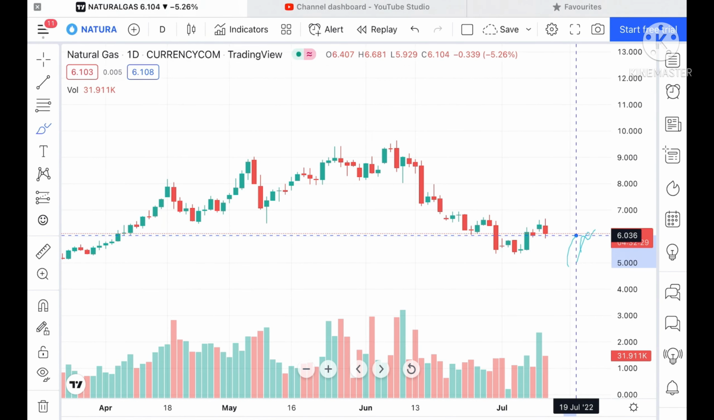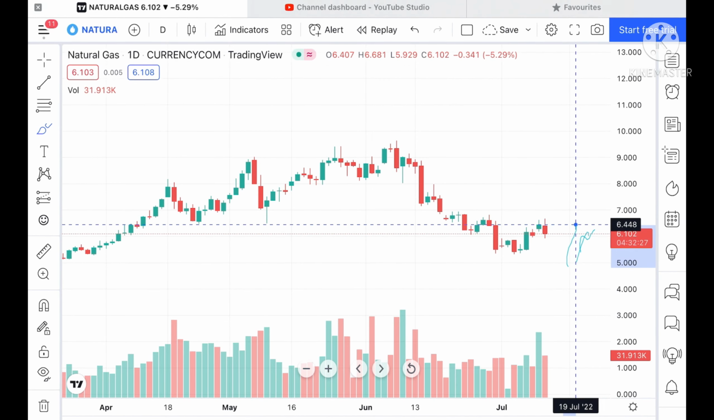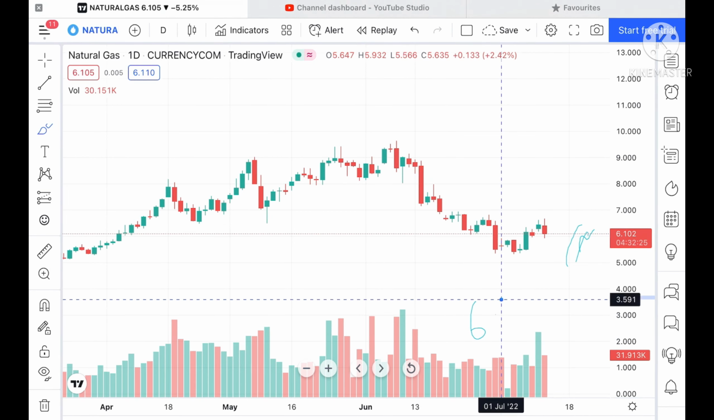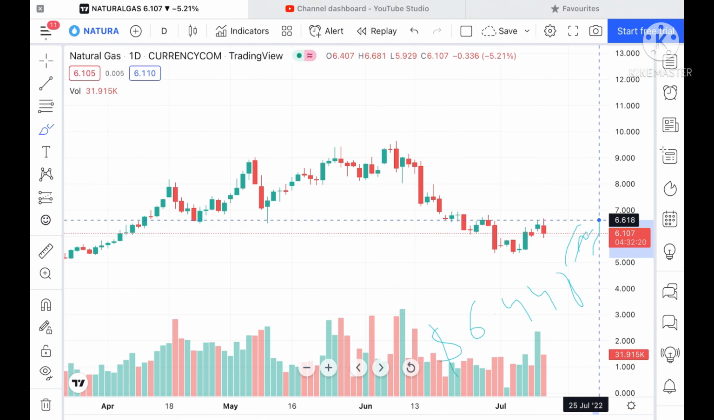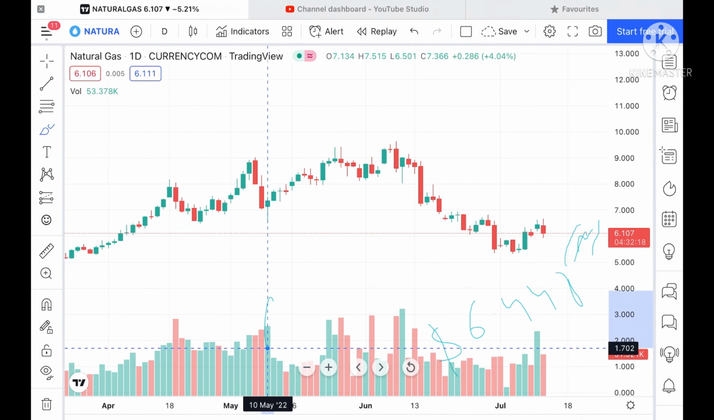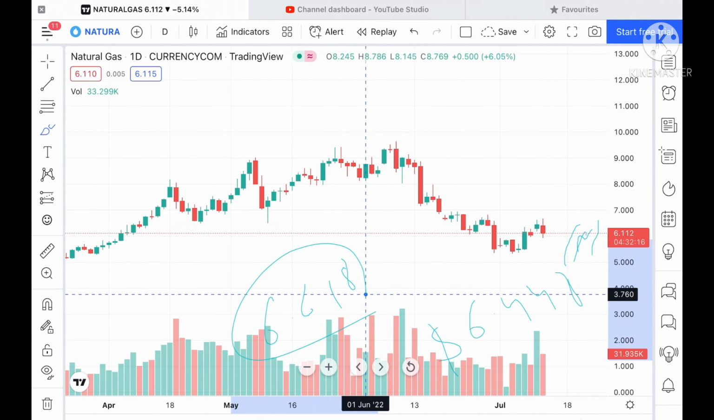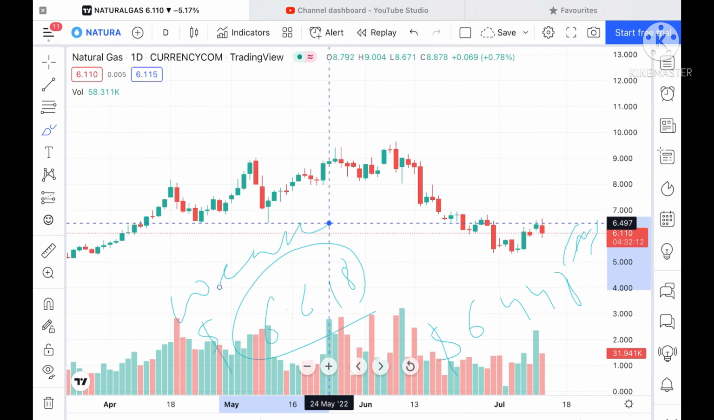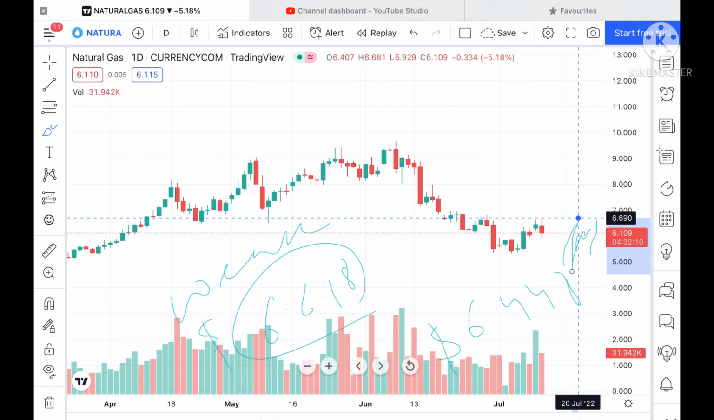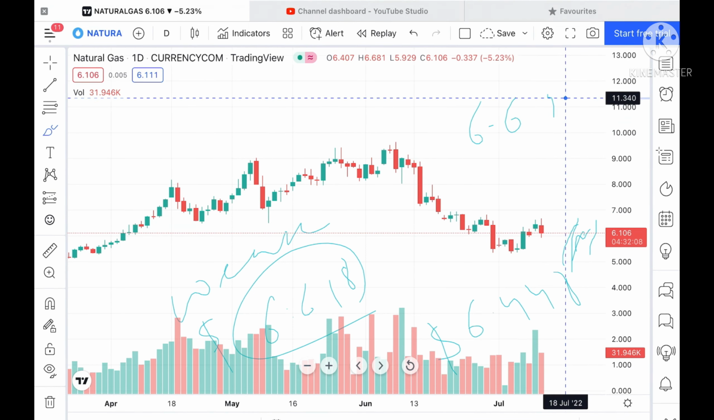See, suppose if this particular level sustains, we can see it can go further upside towards a level of $6.448. Okay, and if that level goes upside, then we can see it can move further high towards a level of 6.618, and this 6.618 has already been a weakened resistance, so probability is very high. We can see it can move further upside towards a level of 6.690.